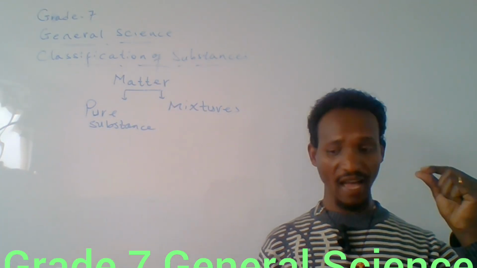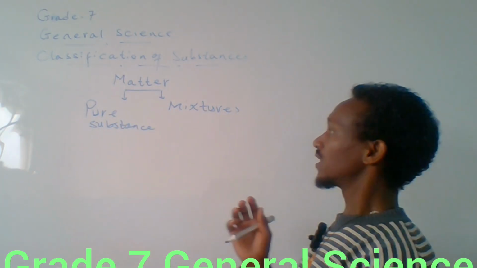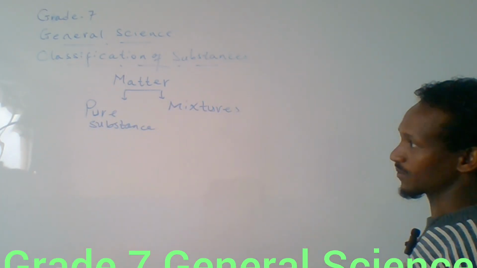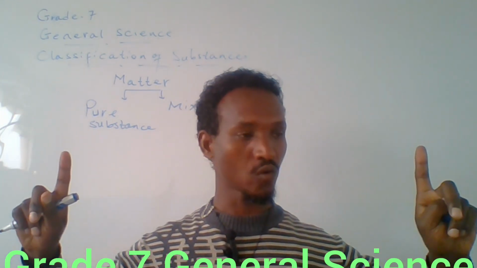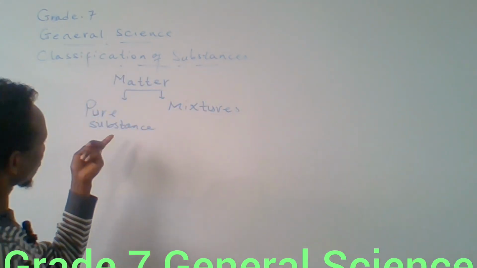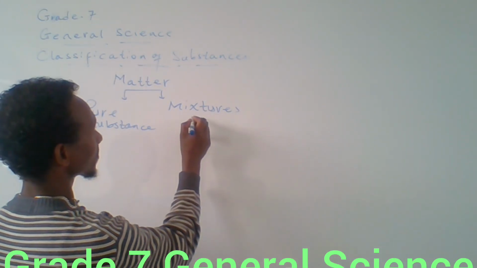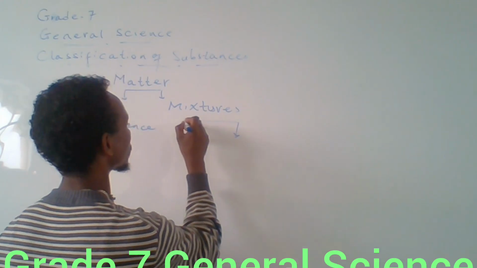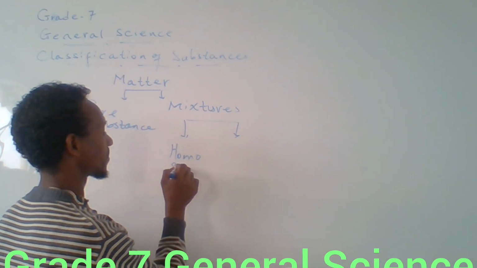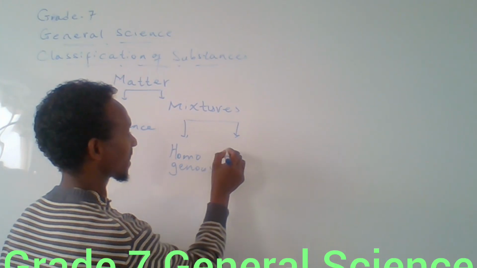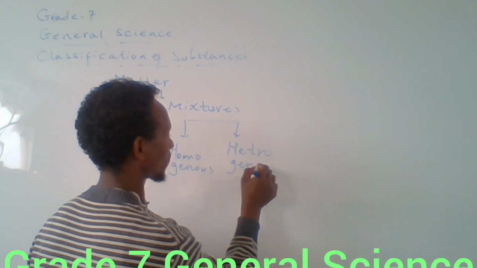As I have said before, matter is anything that has mass and occupies space. There are different types of matter, and these can be categorized into two basic classifications: pure substances and mixtures. Mixtures are also divided into two: homogeneous mixtures and heterogeneous mixtures.